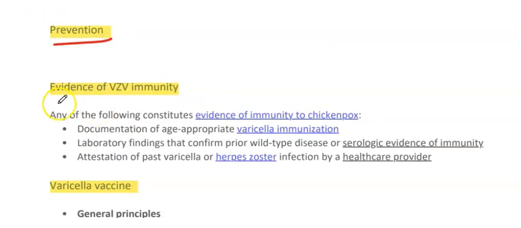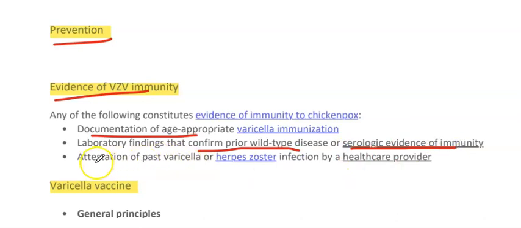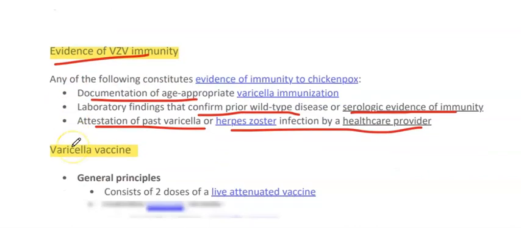Prevention of chickenpox: we check the evidence of VZV immunity. Any of the following will show that the person is immune to the infection: documentation of age-appropriate immunization, laboratory findings that confirm prior wild-type disease, or serologic evidence of immunity like positive IgG antibodies, or attestation of past varicella or herpes zoster infection by a healthcare provider. So these all show the evidence of VZV immunity.